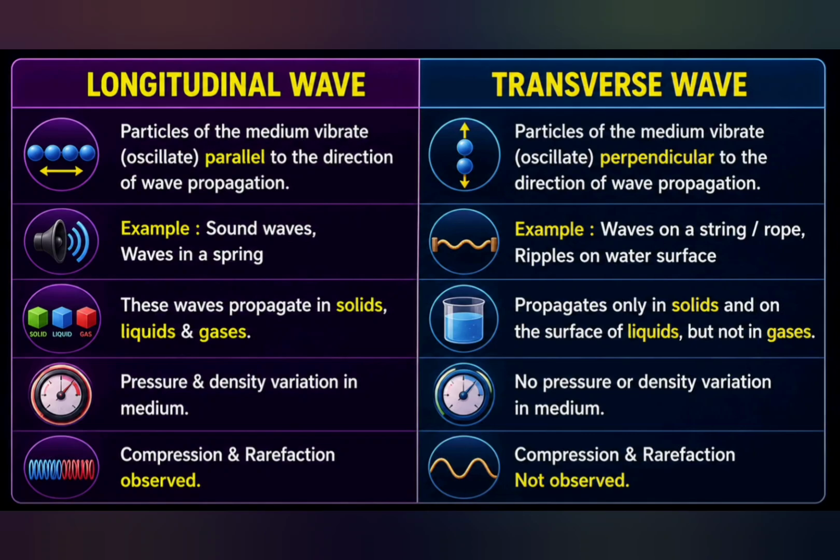Another important difference is that longitudinal waves have compressions and rarefactions. Compressions are regions where particles are close together, while rarefactions are regions where the particles are spread apart. These are not observed in transverse waves. So these are the major differences between longitudinal and transverse waves.